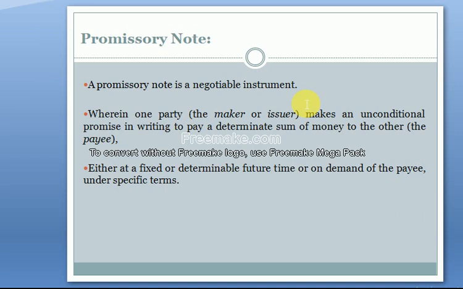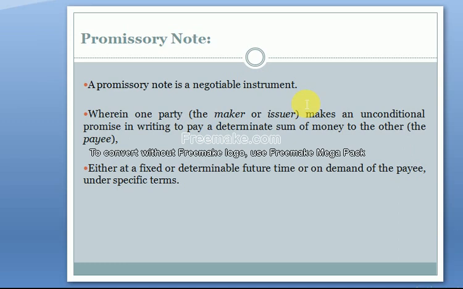Dear students, the promissory note is sometimes referred to as a note payable. That is a legal instrument, more particularly a financial instrument and a debt instrument, in which one party, the maker or issuer, promises in writing to pay the specific sum of money to the other party, the payee, either at a fixed or determinable future time, or on the demand of the payee under the specific terms and conditions.